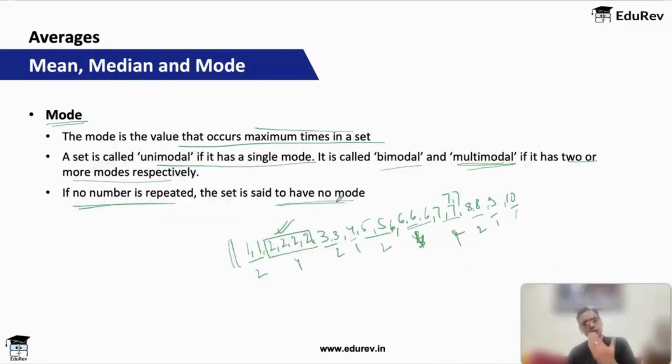So mode is also used sometimes. What is the most common score that the students have got in the exam? If someone wants to see what the maximum number of students have scored. So mode also gives us some data. So just understand this.